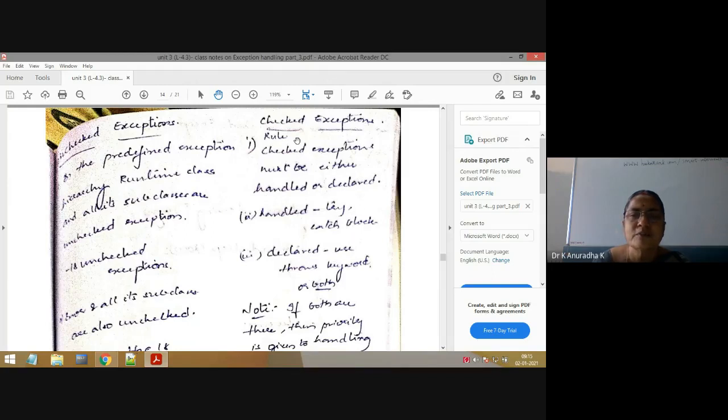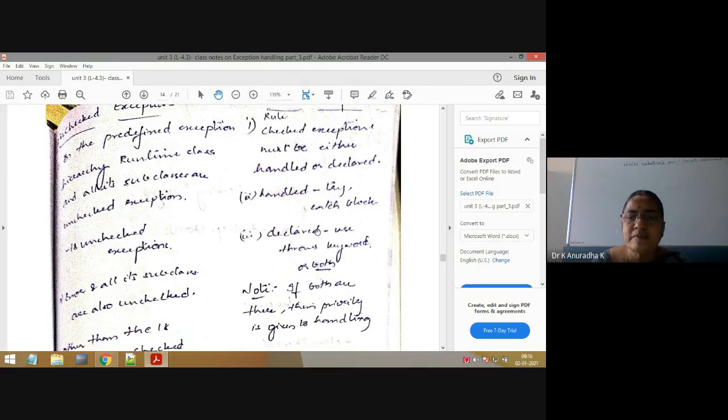Now, the procedure we have to apply for checked exceptions is: checked exceptions must be either handled or declared. What is the meaning of handling or declaring? Again I am repeating, checked exceptions must be either handled or declared. Handled means using try-catch blocks. You already know exception handling. Handling means we are handling the exception using try-catch blocks. Already explained in depth about these try and catch blocks.